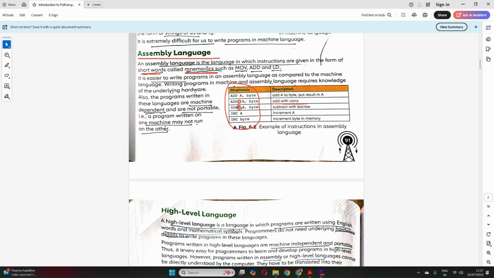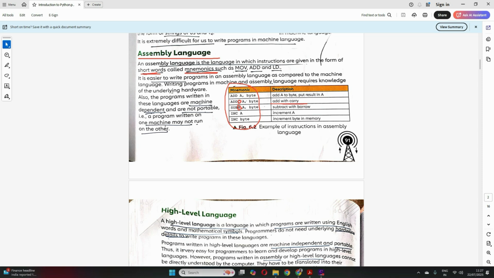And then there were certain disadvantages of both this machine language and assembly language. What was the disadvantage? First of all, it is very tough to write programs in both these languages.